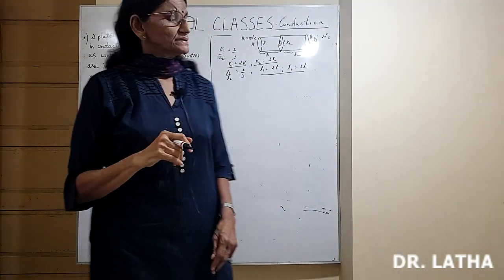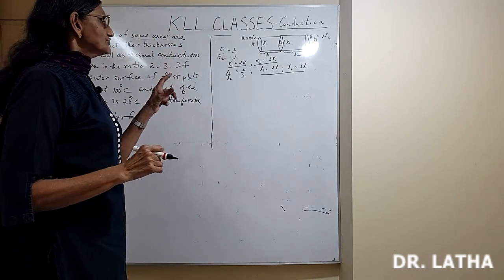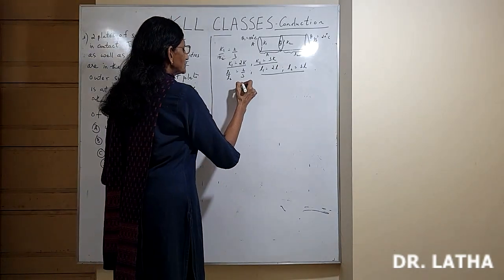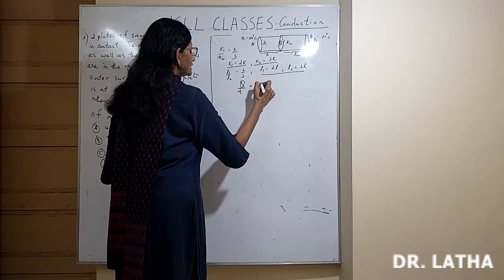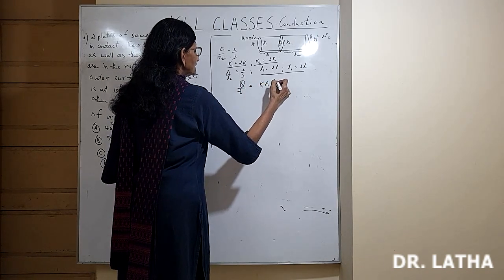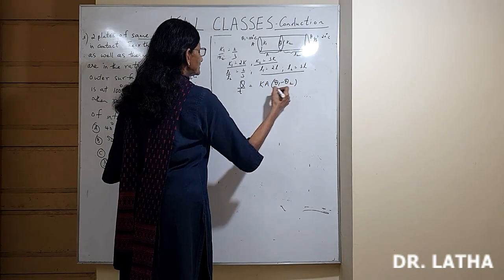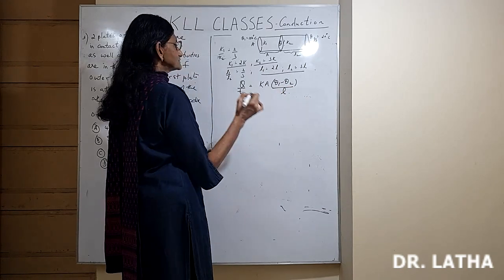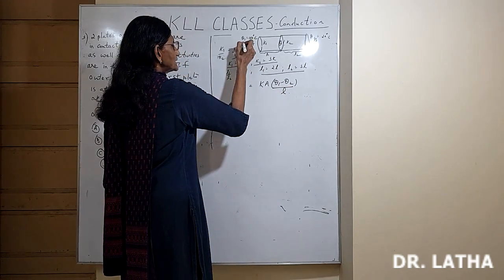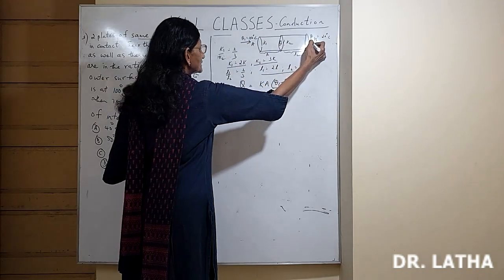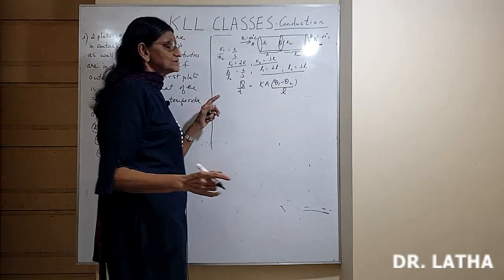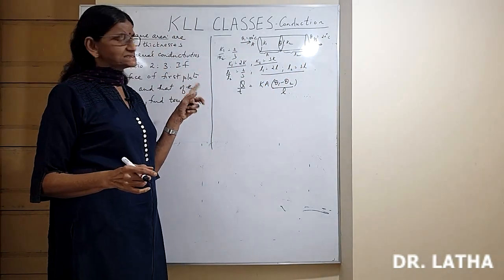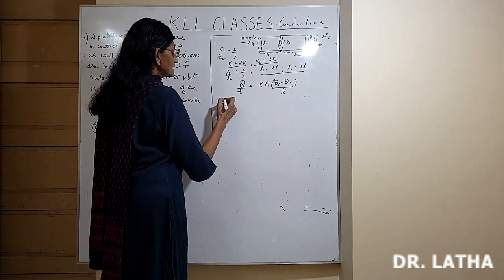So now basic formula we know is Q by T is equal to K A theta 1 minus theta 2 divided by L. So here heat is going in from 100 degrees Celsius coming out through here. In all such problems it will always be steady state. So steady state means what?